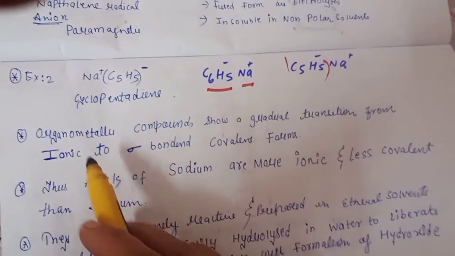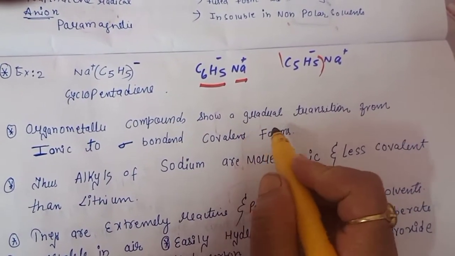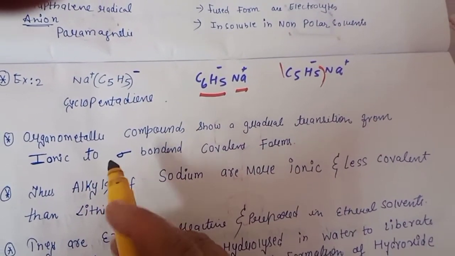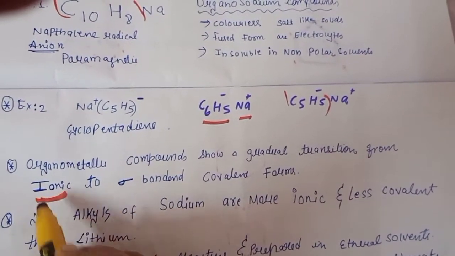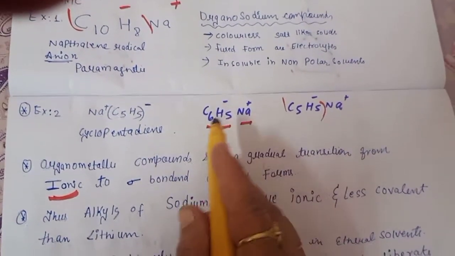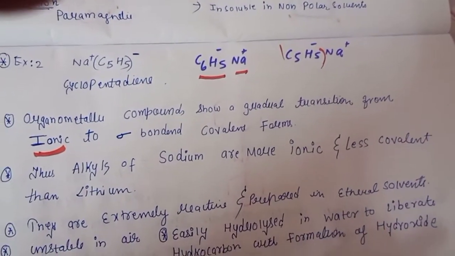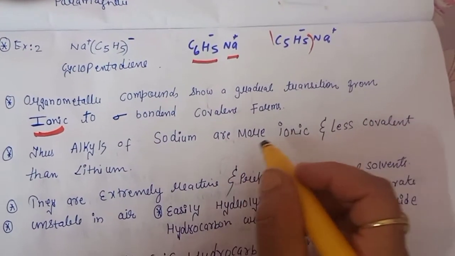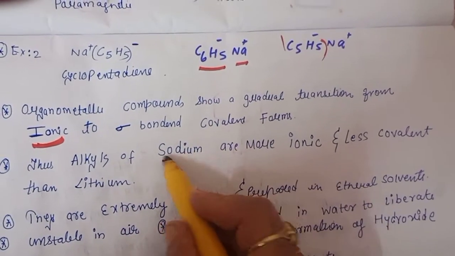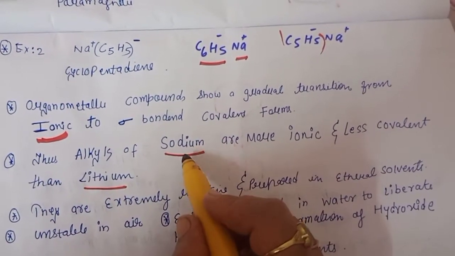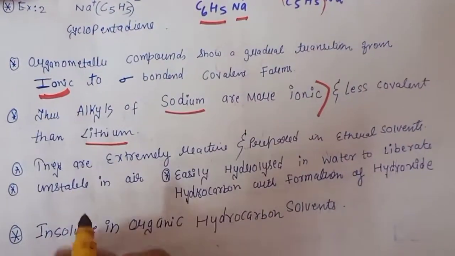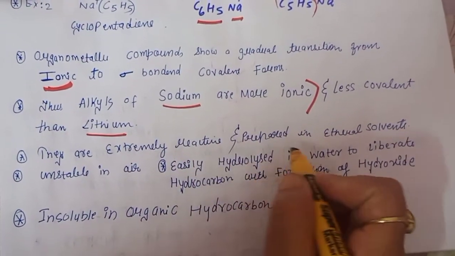Now these organometallic compounds show a gradual transition from ionic to sigma bonded covalent forms. Means sometimes, although they are ionic compounds, the nature shifts towards a sigma bonded covalent form, depending upon the electronegativity of both the elements present. Thus the alkyls of sodium are more ionic and less covalent than lithium. If we compare sodium and lithium, sodium compounds are more ionic and less covalent than lithium. Then they are extremely reactive and prepared in ethereal solvents.